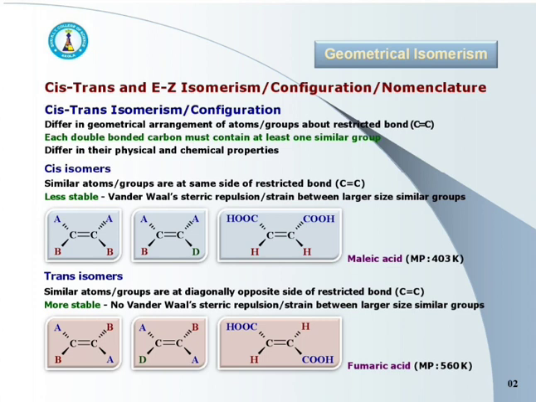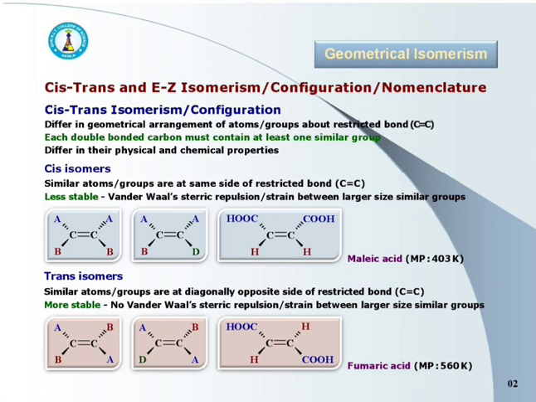Now see the second representation for cis configuration. Here also similar atoms A are on the same side of the double bond. Hence it is the cis isomer. Don't confuse with the B and D atoms. These are different, and there is no need to consider their position. In the second representation for trans configuration, similar atoms A are at diagonally opposite sides of the double bond. That's why it is the trans isomer.